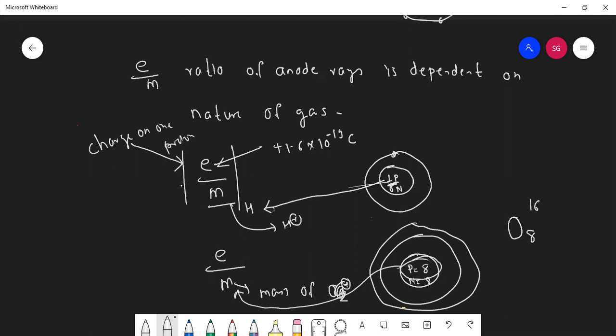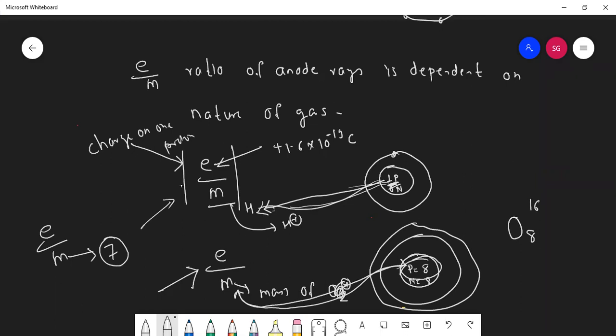Because protons are 8, students. Here proton was only 1. So here E by M ratio will be different. For oxygen gas, E by M ratio will be different. For nitrogen gas, E by M will be different, because in nitrogen there are 7 protons. So it will be the mass of 7 protons. Here it will be the mass of 8 protons. Here it will be the mass of 1 proton.